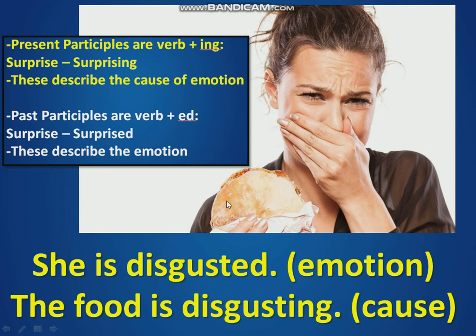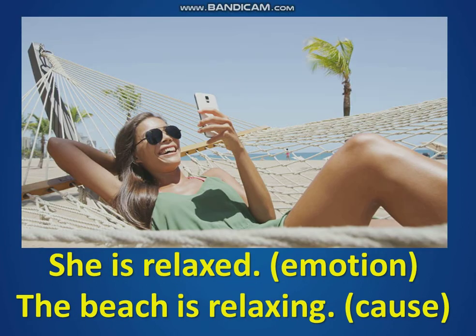Now remember, past participles, they describe the emotion. We use the ed. Here, the food is disgusting. The disgusting is describing the food, the cause of the emotion. Present participles with the ing, they describe the cause of the emotion. The food is disgusting. She is relaxed. That's the emotion. The beach is relaxing. That is the cause.